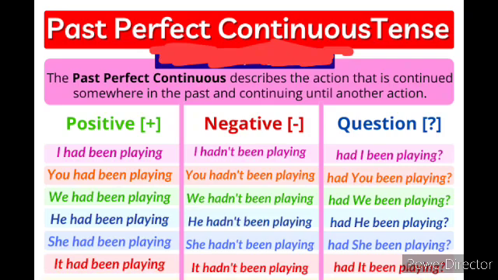In question form, it must be had I been playing, with question mark. Had you been playing? Had we been playing? Had he been playing? Had she been playing? Had it been playing? So these are the sentences and examples for question form, children, in past perfect continuous tense.